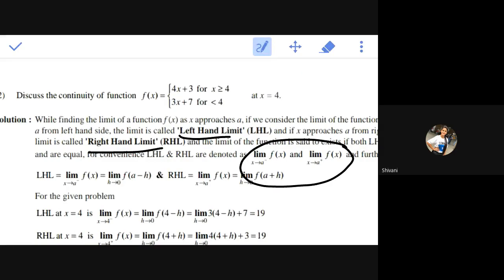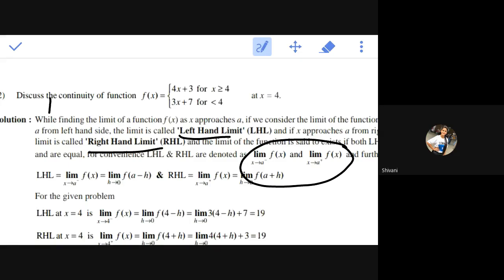Limit x tends to a minus must equal limit x tends to a plus. Till now we have obtained limits directly, but in some problems where we have things like greater than and less than, we can define the limits in two ways. So here we have calculated the limit in two ways because it is a discontinuous function. For x less than 4 it is defined in some way, and for x greater than or equal to 4 it is defined in some other way. So first, for the continuity we need to calculate the value of the limit, correct?